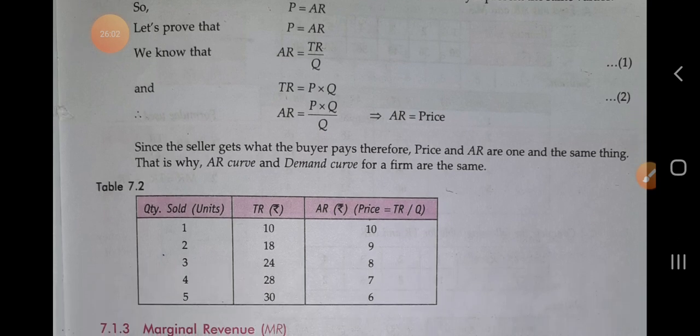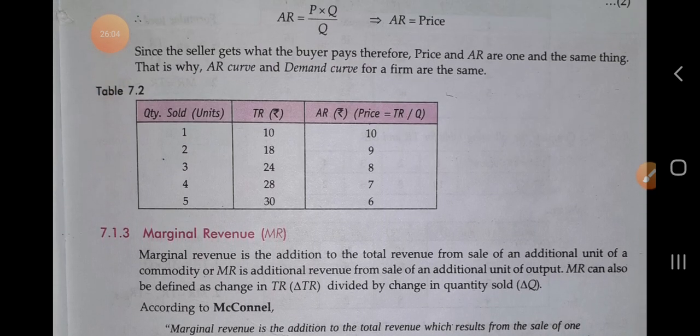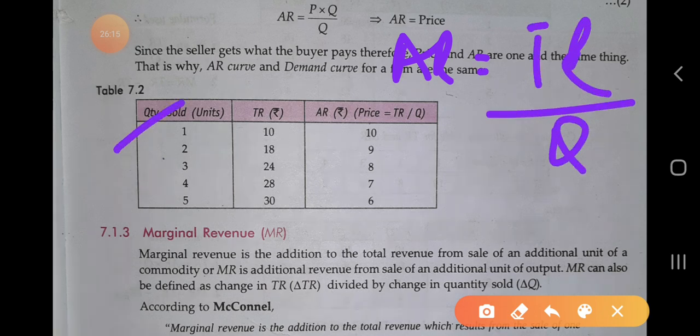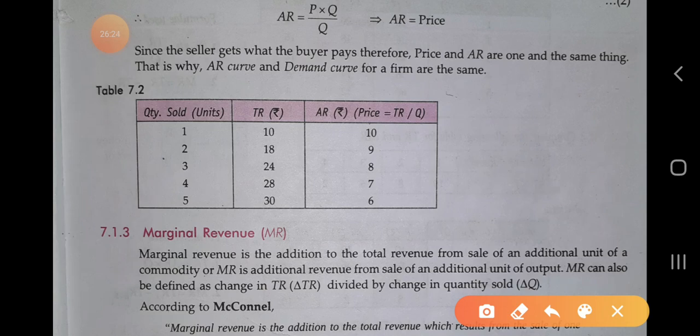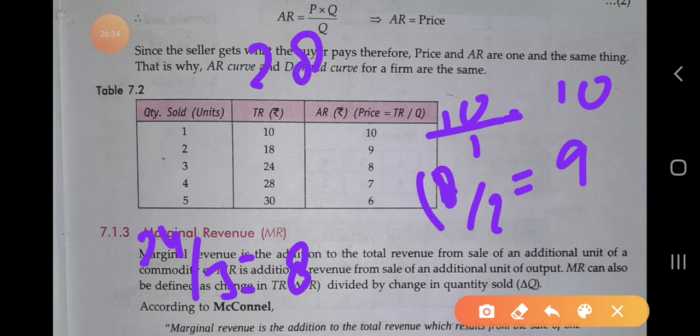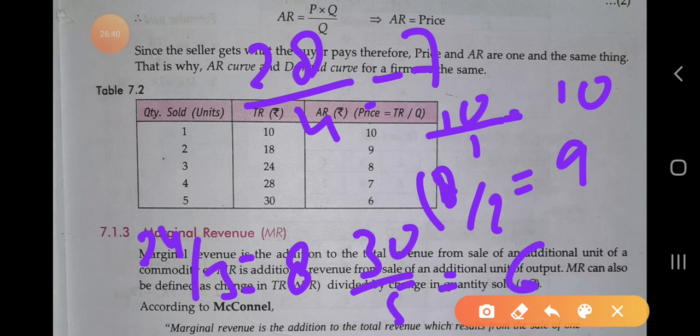Okay, so the next one is quantity sold and TR. We calculate AR as TR upon Q. Here quantity is given 1, 2, 3, 4, 5 and TR is also given: 10, 18, 24, 28, 30. So we calculate 10/1 is 10, 18/2 is 9, 24/3 is 8, 28/4 is 7 and 30/5 is 6.